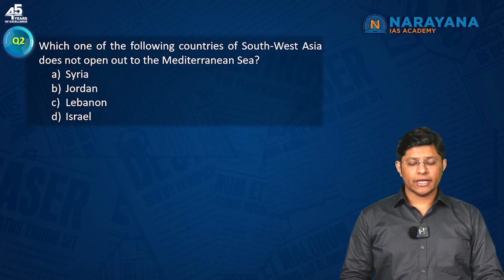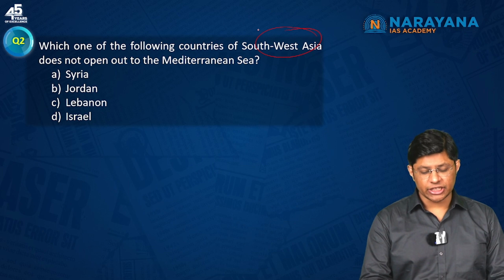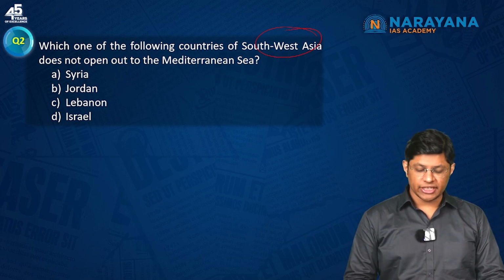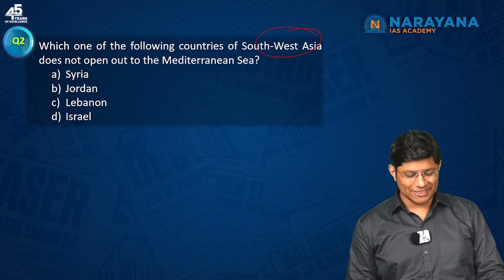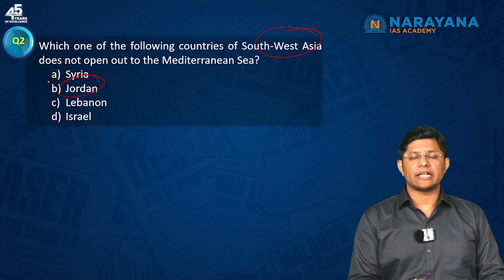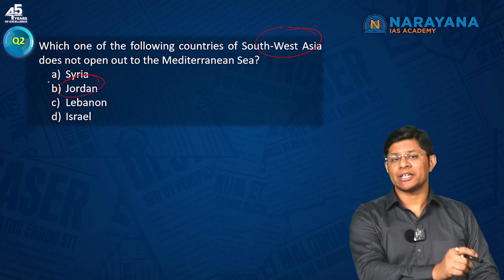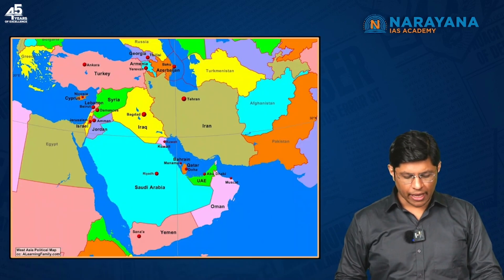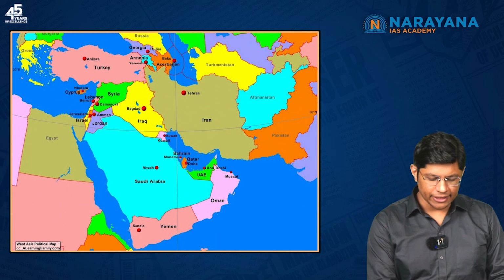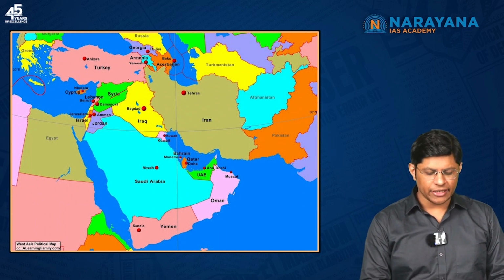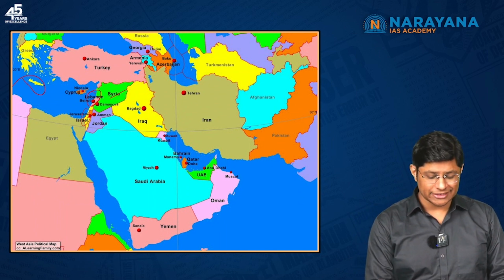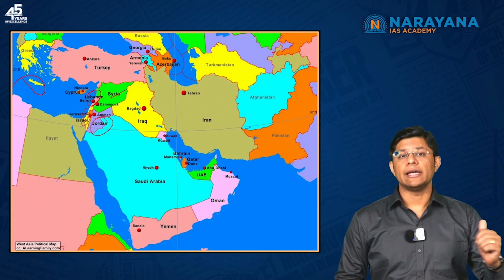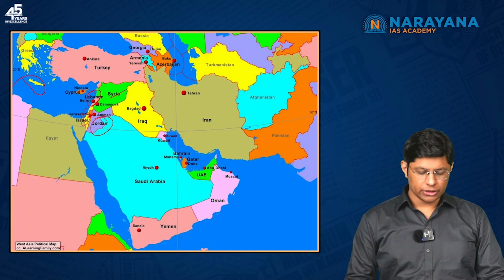Which one of the following countries of Southwest Asia does not open out to the Mediterranean Sea? So, Syria, Jordan, Lebanon and Israel. Jordan is the country that does not open up to the Mediterranean Sea. So, let us try to see the map. For example, this is the Mediterranean Sea. So, this is Syria's border, Lebanon's border, Israel's border. Jordan is the only country that does not open up to the Mediterranean Sea. So, Jordan is the correct answer.